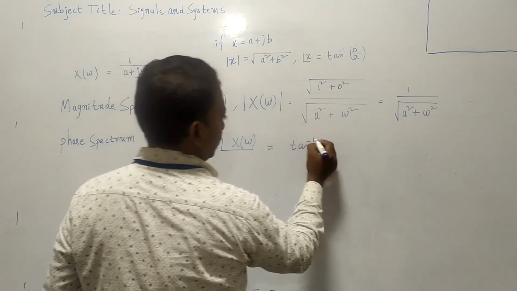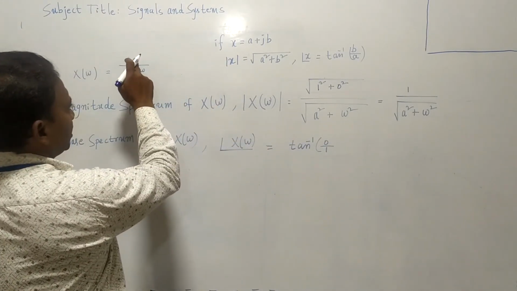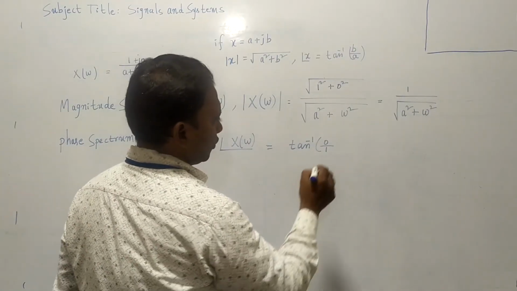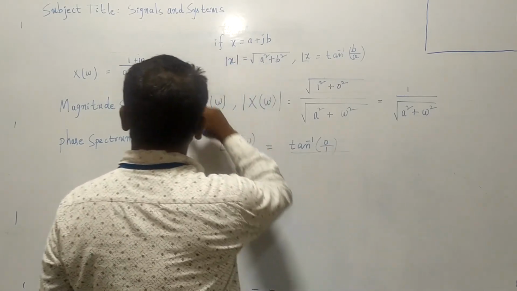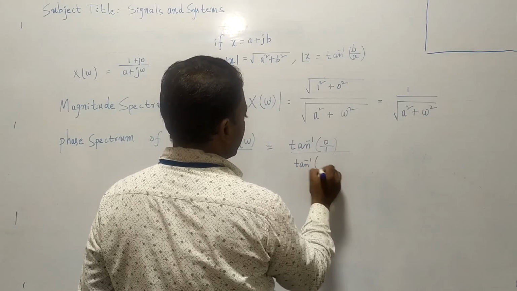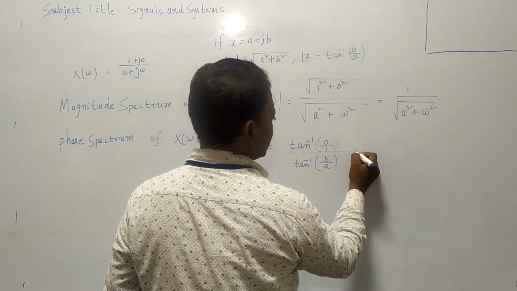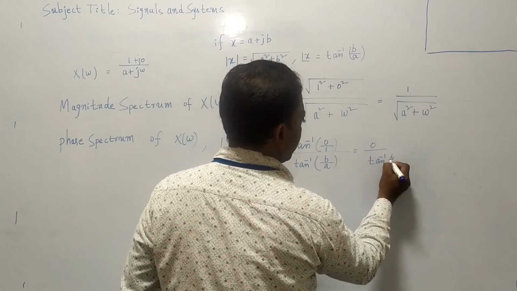Imaginary part is 0 by real part is 1. In the numerator the imaginary part is 0, so it is 1 plus j0. So therefore in the numerator tan inverse imaginary part by real part, and in the denominator we will have tan inverse imaginary part b, real part is a. So therefore tan inverse 0 means 0. 0 divided by tan inverse b by a.